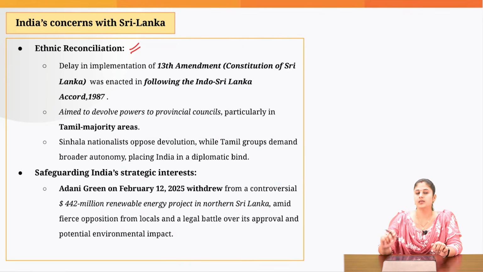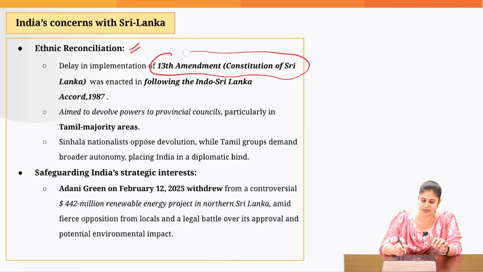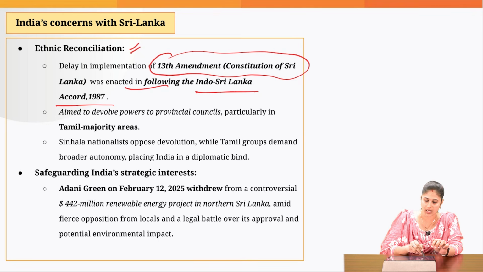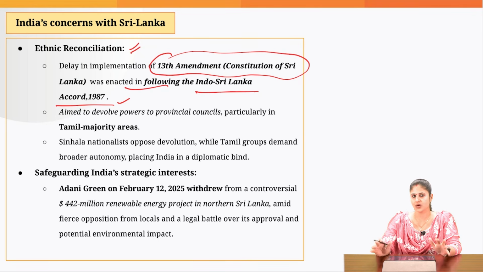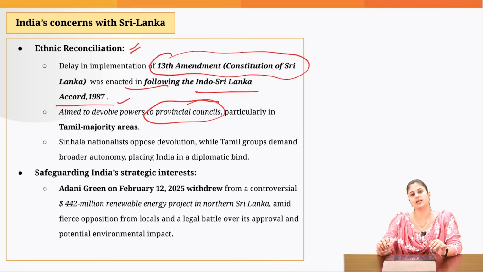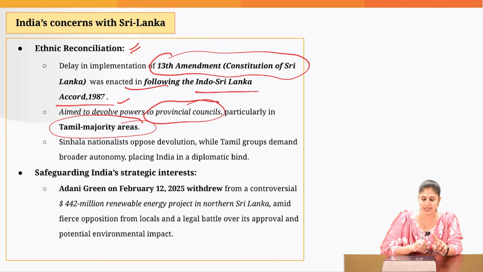Another problem is ethnic reconciliation. Sri Lanka is not effectively implementing the 13th Amendment to its constitution, which was enacted following the Indo-Sri Lanka Accord in 1987. This accord stated that more autonomy should be provided to the provincial councils, especially in the Tamil majority areas.